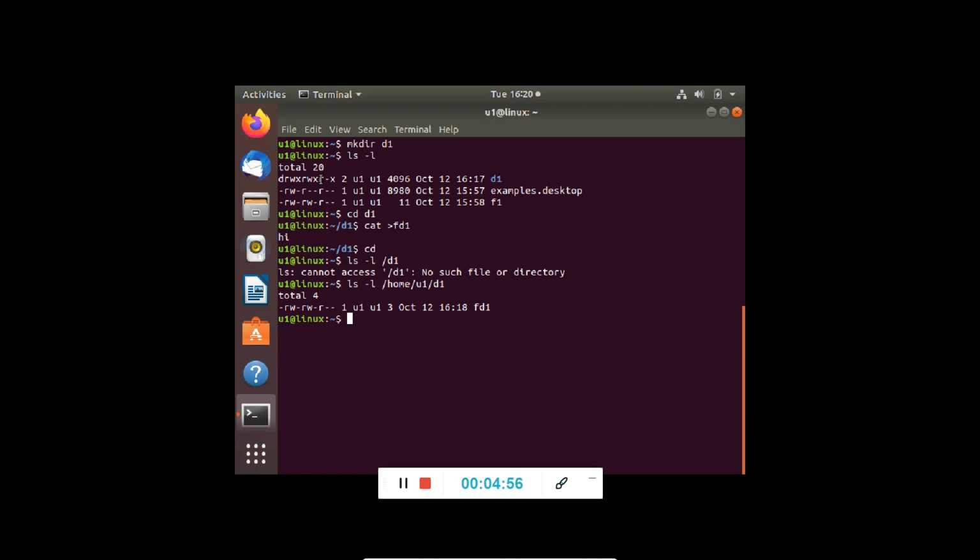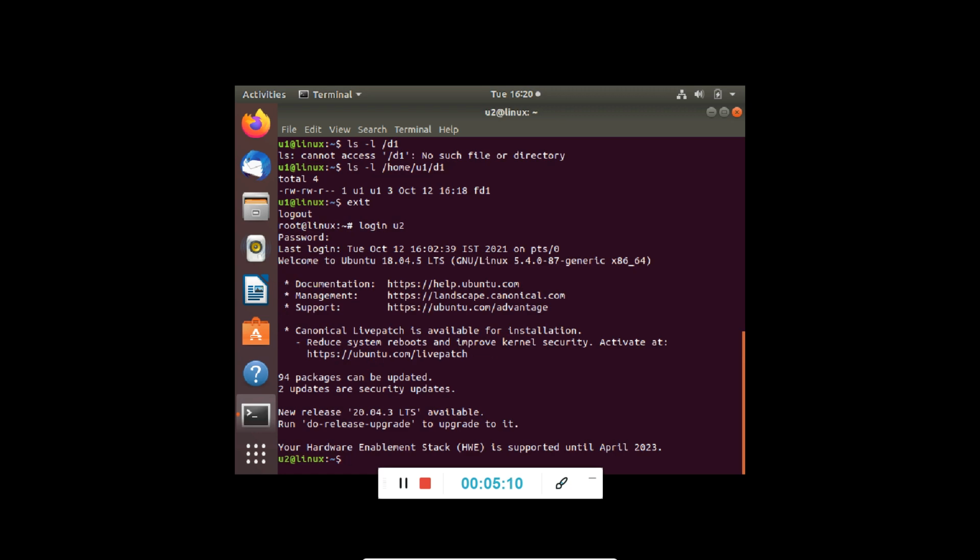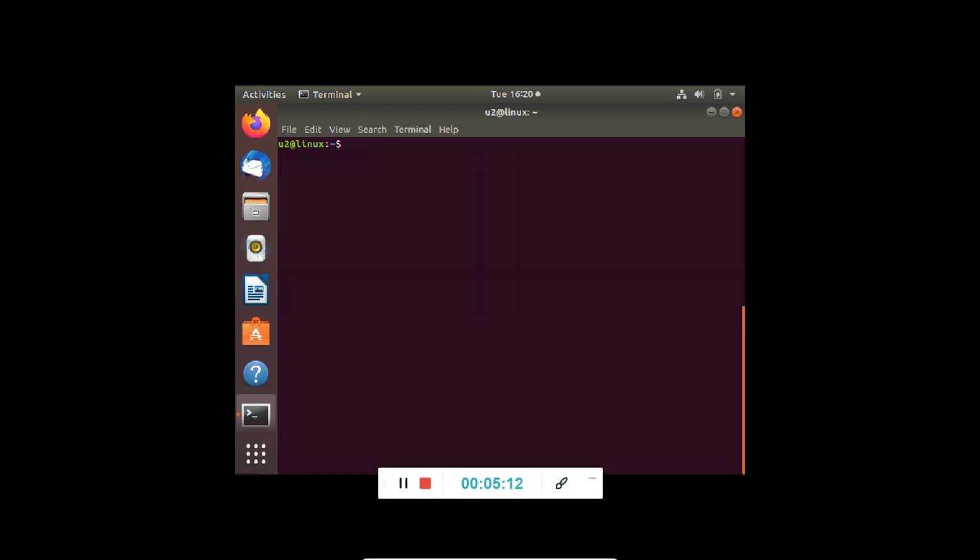So we will see for others, then we will come back to it. To see for others, let us exit from here and log in as U2. So we have logged into U2. Now we wish to see the contents of the D1 directory.